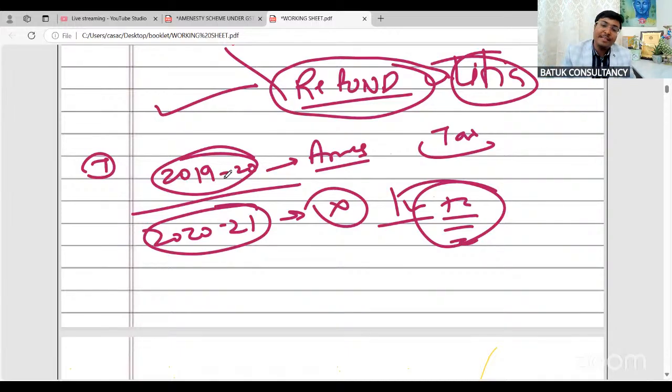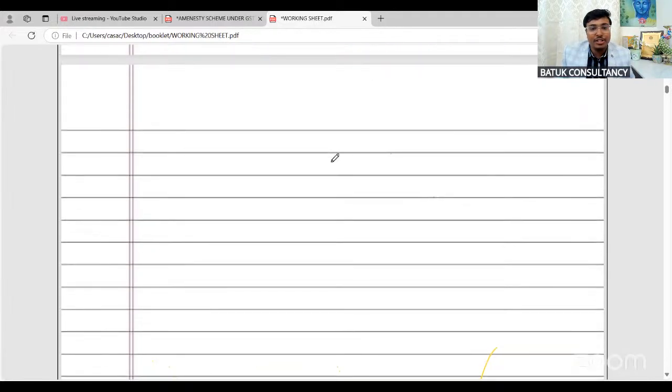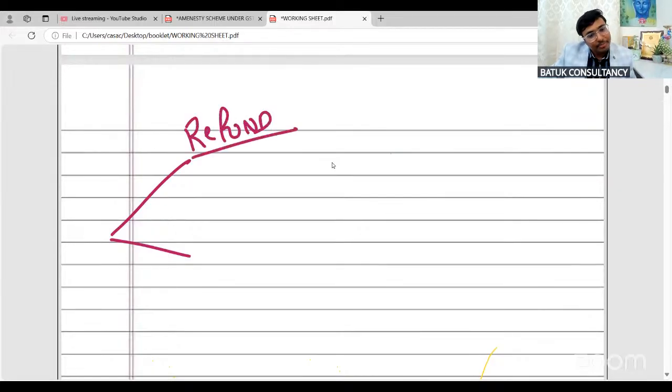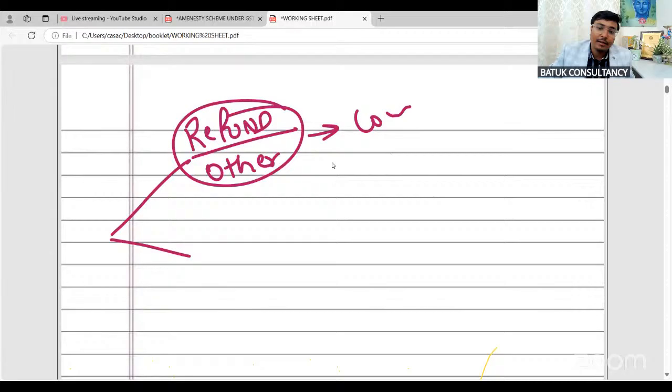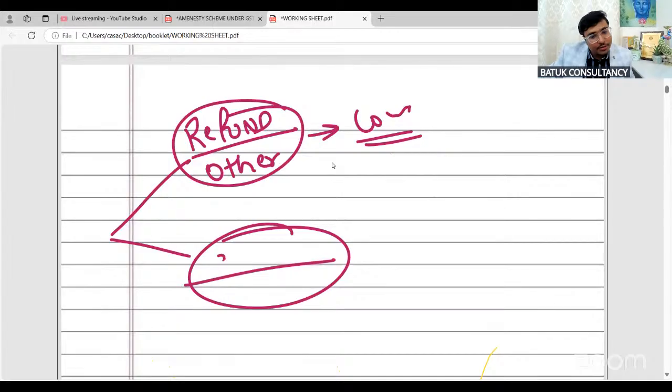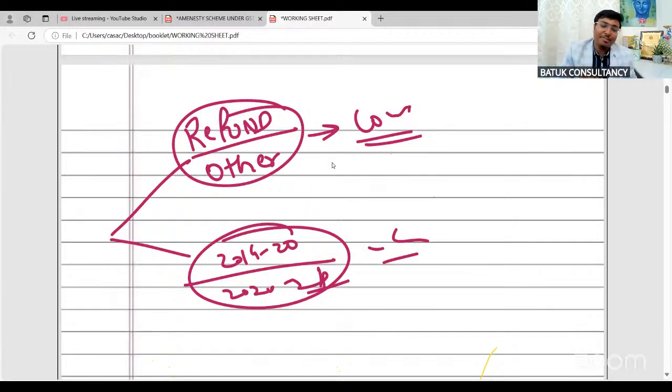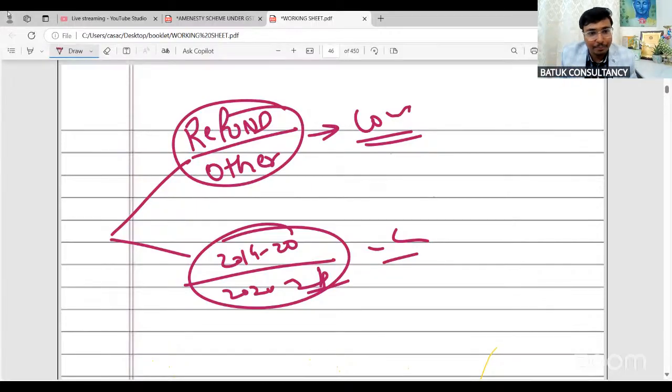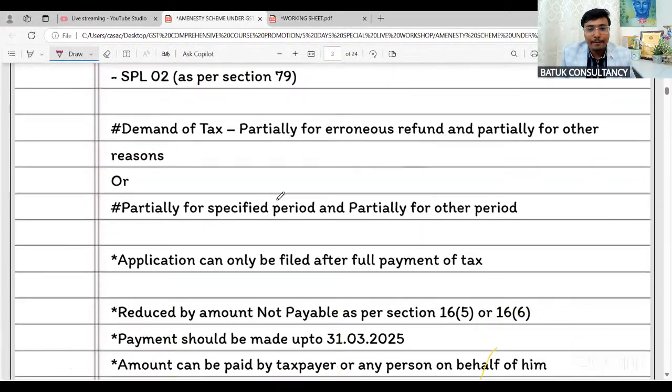So we have covered 2 specific points. Just try to create one chart. In one point, the notice is related to refund plus other demand; in that case you have to go combined and avail the benefits in combined. The other is from the perspective of period; in that case too you have to go for the combined application. So: refund and other, and 1920 and 2021. That is the thing.